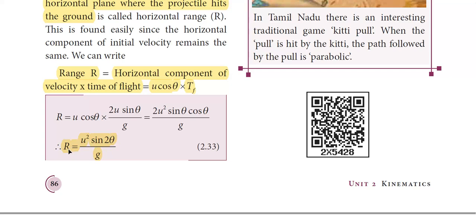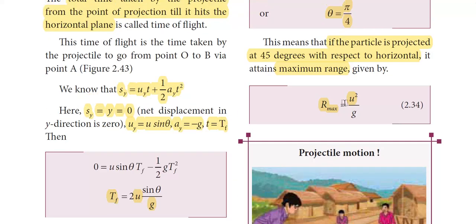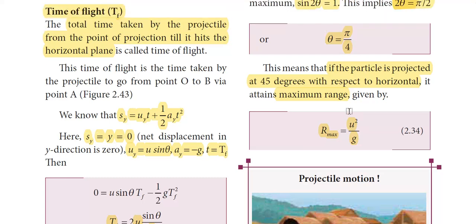So the maximum value of R, which is R max, will be u square by g. Or in other words, if I want an object to travel the maximum distance possible, it should be projected at an angle of 45 degrees with respect to the horizontal.